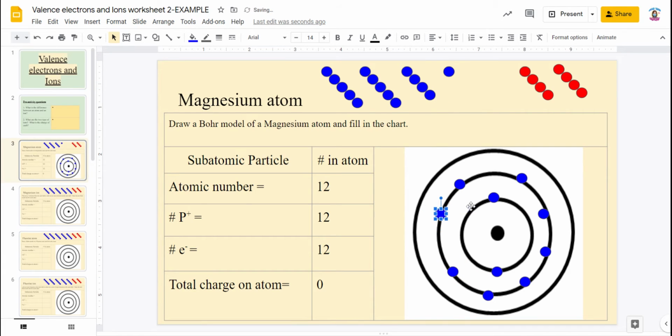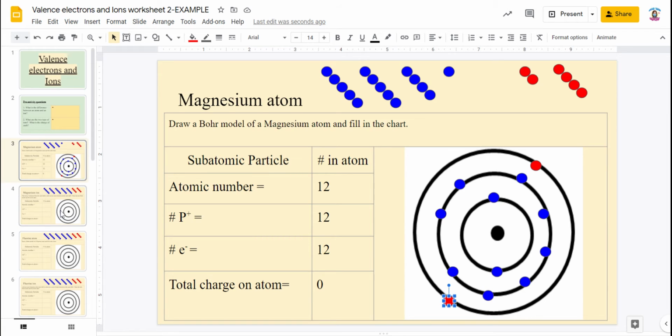Right, so now we have 10 out of our 12, so therefore we're going to go to our last shell. So therefore we need to have 2 more. So we're going to put 2 red dots to show our valence electrons. So now we've created a Bohr model for a magnesium atom.